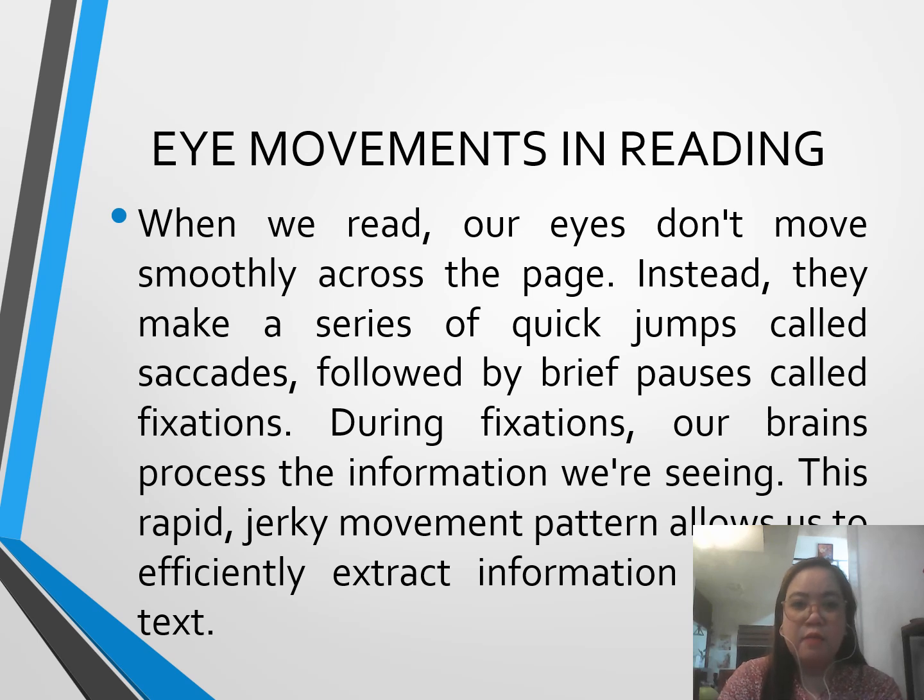Instead, they make a series of quick jumps called saccades, followed by brief pauses called fixations. During fixations, our brains process the information we're seeing. These rapid, jerky movement patterns allow us to efficiently extract information from the text.